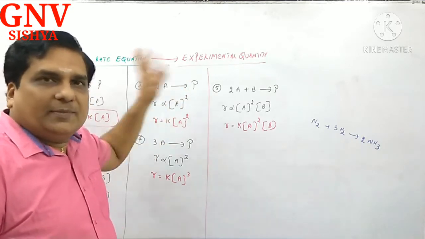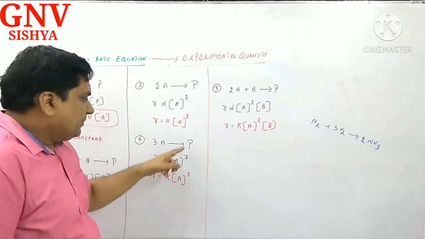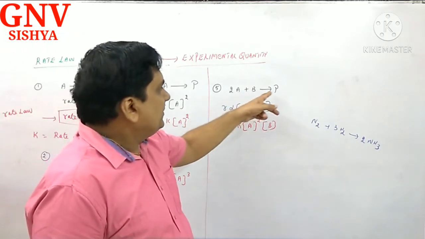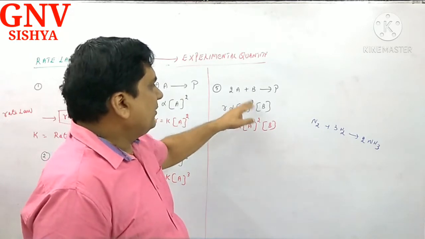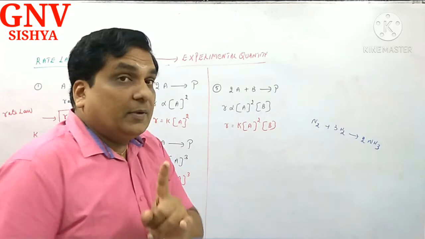Rate is equal to K into A power 2. Right. 3A gives product, rate is A power 3. Rate is equal to K into A power 3. Correct? 2A plus B gives product, rate A power 2, B power 1. Rate is equal to K into A power 2 B. Right. Remember,